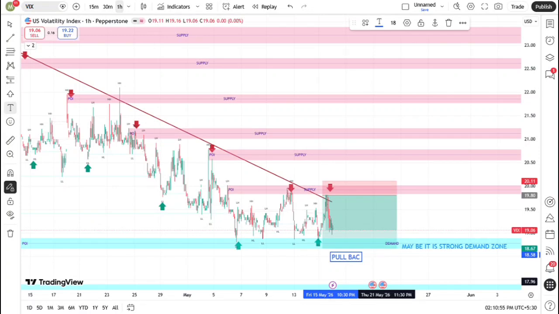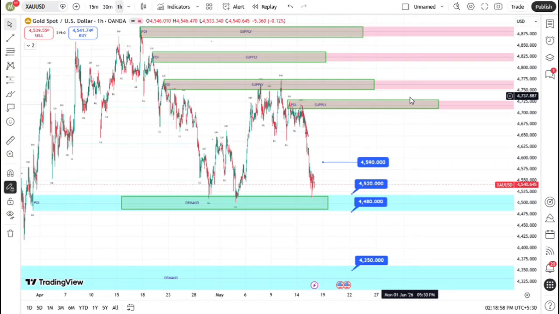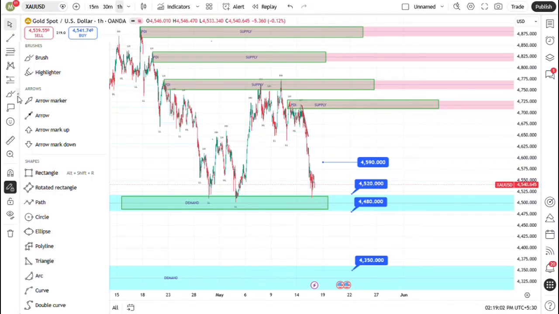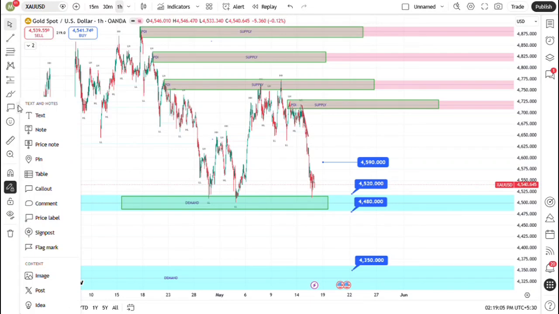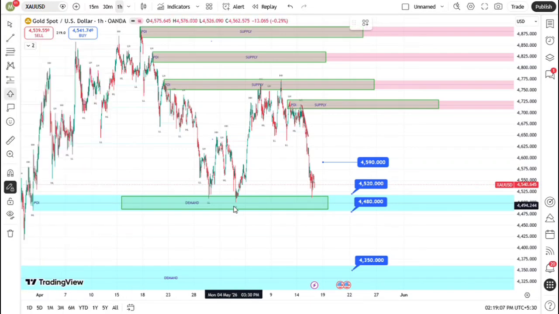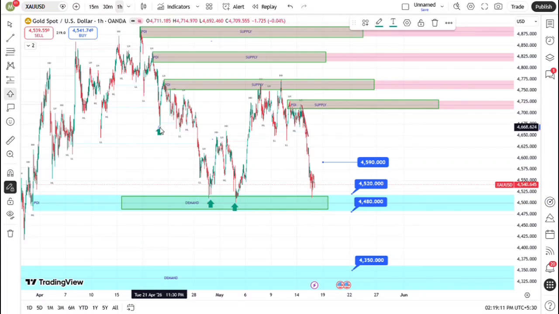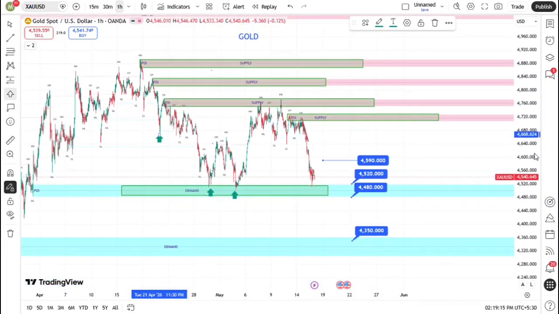However, price has now descended into a major high time frame demand cluster ranging from 4,490 to 4,520. This area represents significant buy-side liquidity where previous aggressive expansion originated. We are currently seeing the market probe this area for a potential floor, looking for signs that the aggressive selling has finally abated and the big banks are ready to reload their long positions for the next leg up into